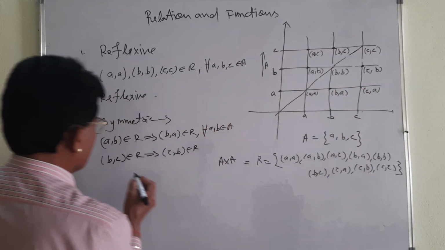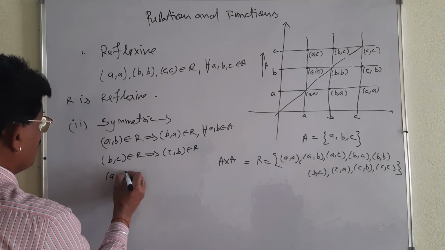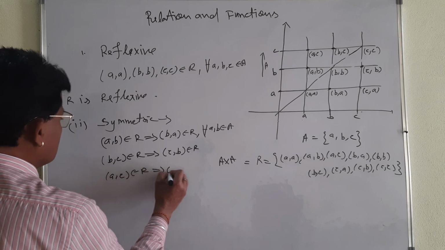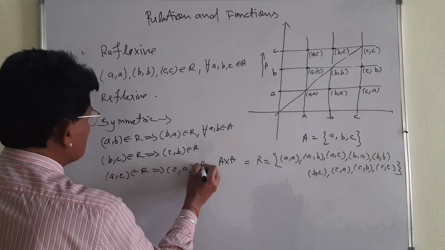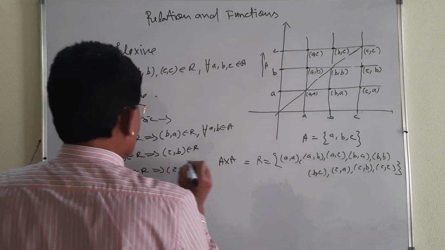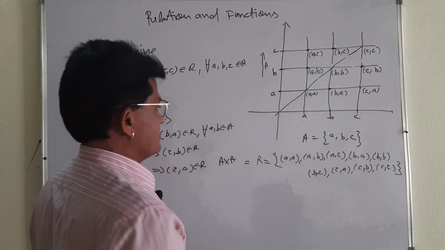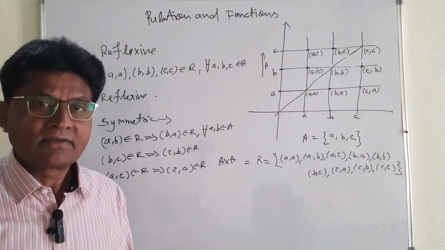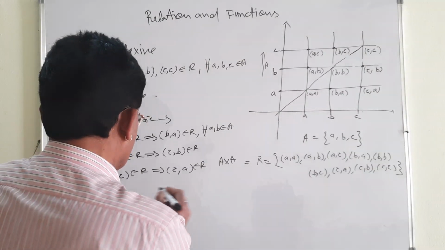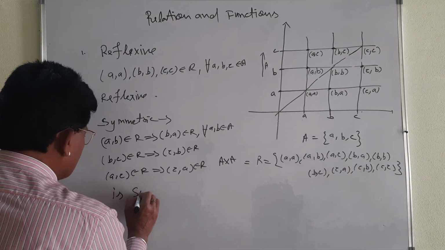You take (A, C). (A, C) belongs to R implies that (C, A) also belongs to R. Everything is here. That is why R is symmetric.